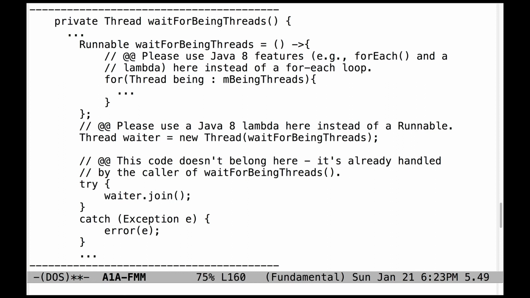And this code here doesn't belong. The code that's showing here does not belong at this point. This code should be what's used for the caller of waitForBeingThreads. So waitForBeingThreads returns a thread, and then the caller, which is the run simulation method, is what should actually do the join.